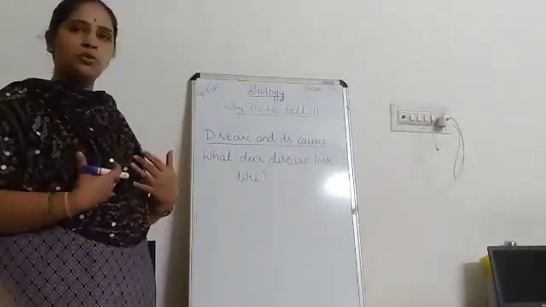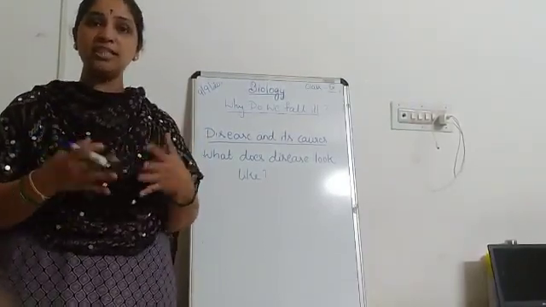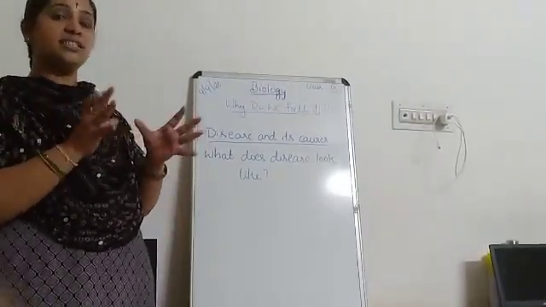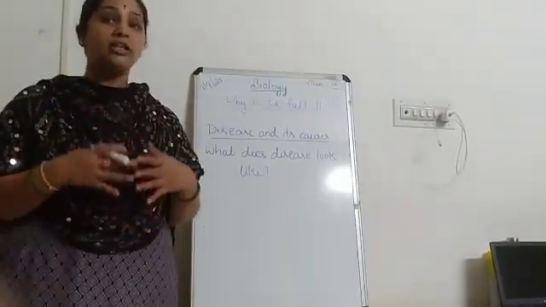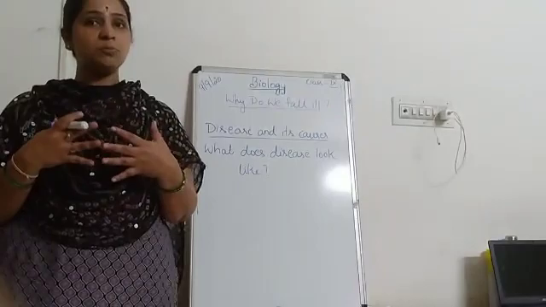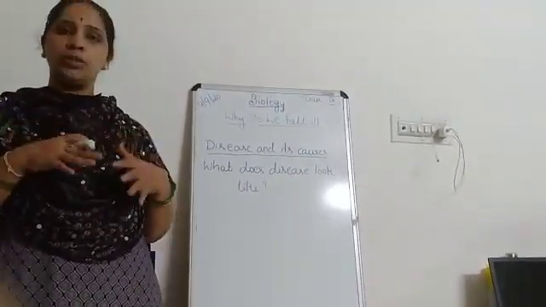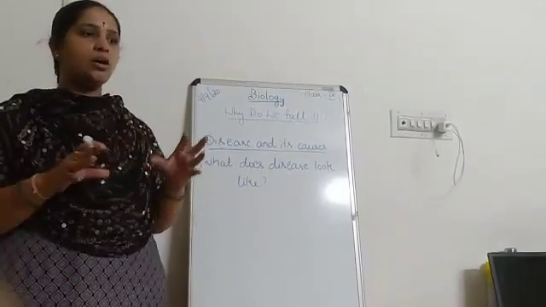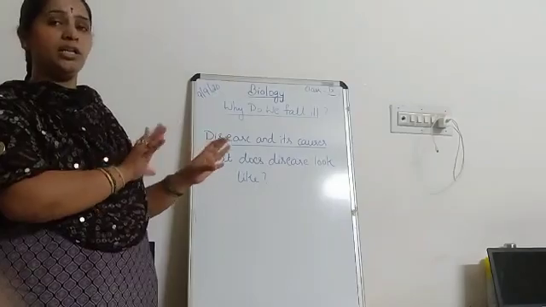So how do we know that we are suffering from a disease? We will come to know by the signs and symptoms, that is the changes that will take place in our body. These changes take place because of the improper functioning of the organs or the cells or tissues present in our body. So this is how a doctor will know whether that person is suffering from any particular disease or not.